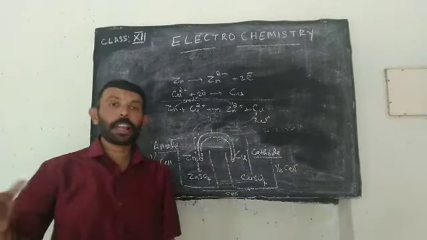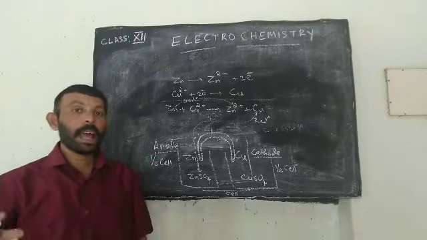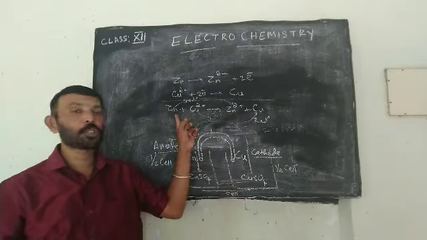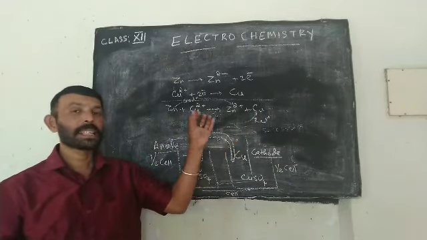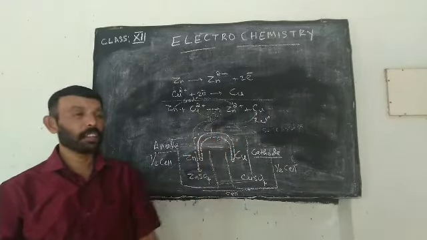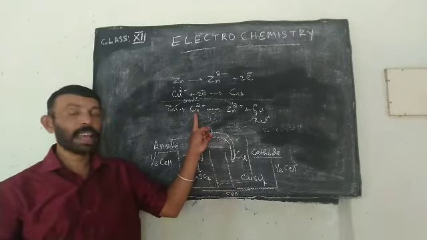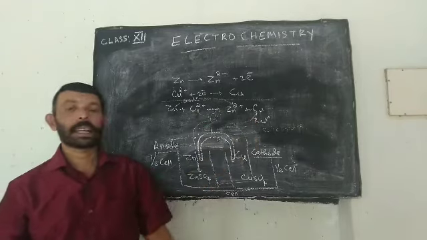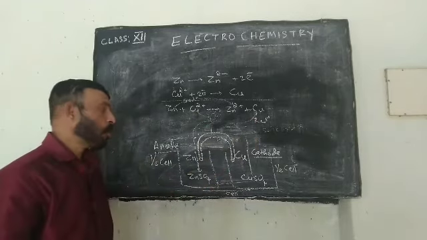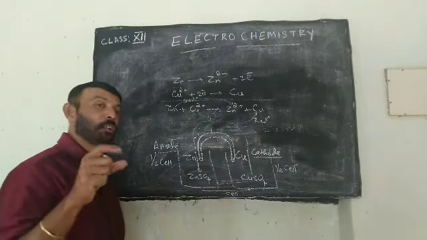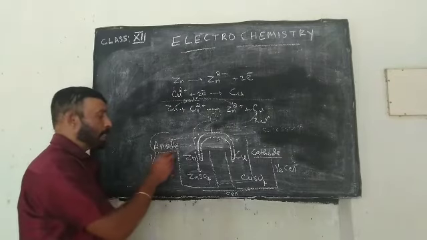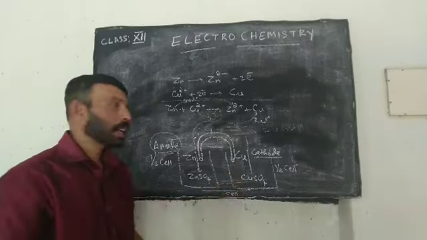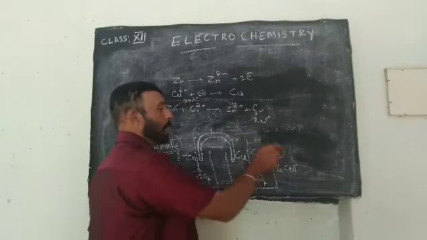So loss of electrons is oxidation and gain of electrons is reduction. Here zinc has lost 2 electrons, which means zinc has undergone oxidation. Here copper has gained 2 electrons, so we can say copper has undergone reduction. The electrode that undergoes oxidation is regarded as the anode, and the electrode which undergoes reduction is called the cathode.